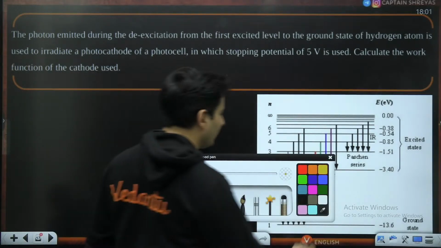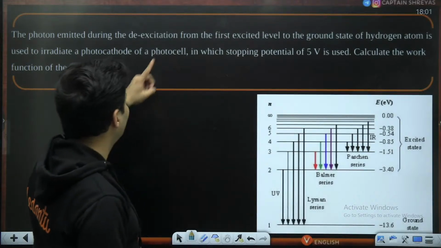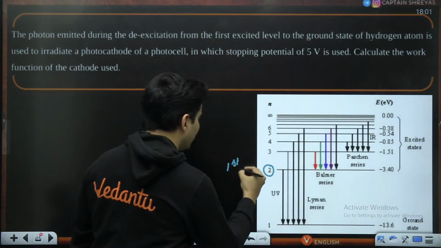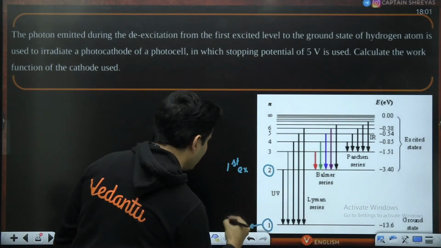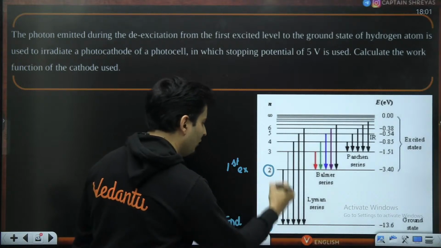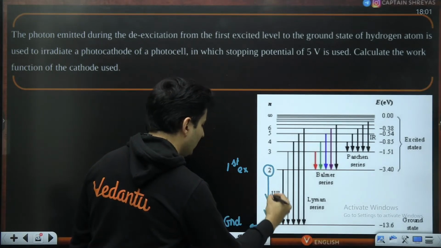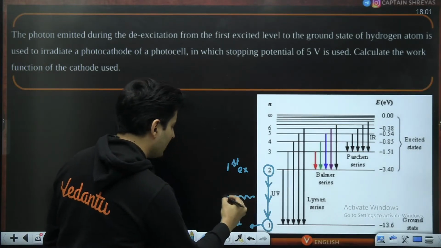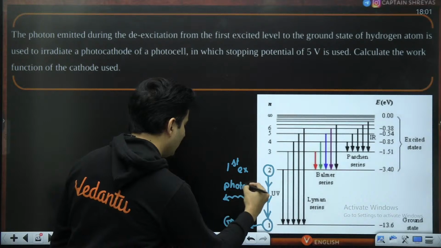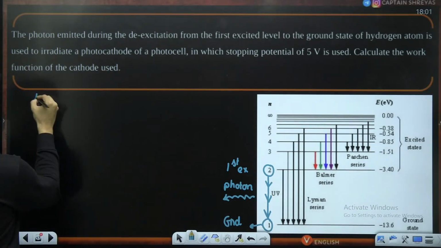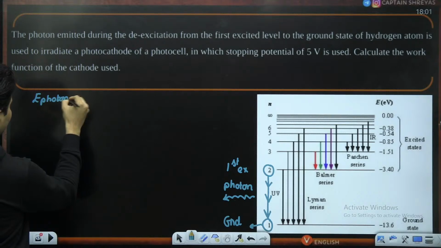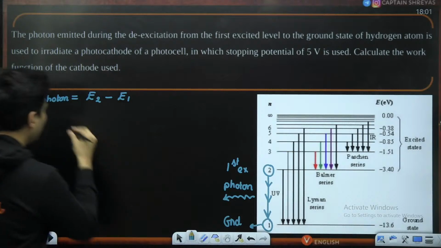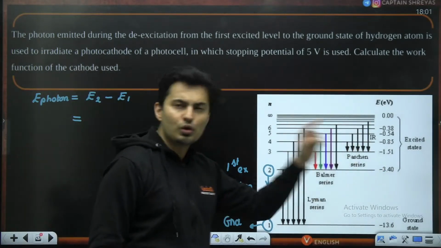What has happened over here is that the electron has gone from the first excited state to the ground state. This one over here is the first excited state, and this is basically your ground state. When you jump from here to here, this energy difference will go into the energy of that particular photon. Therefore, the energy of that photon is the energy at level 2 minus the energy at level 1, E2 minus E1. What is the energy at 2? You should know that value.